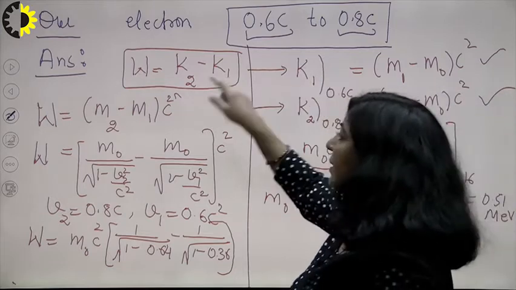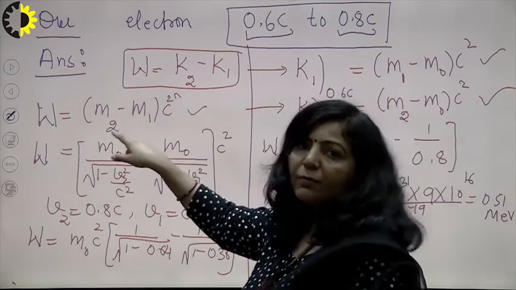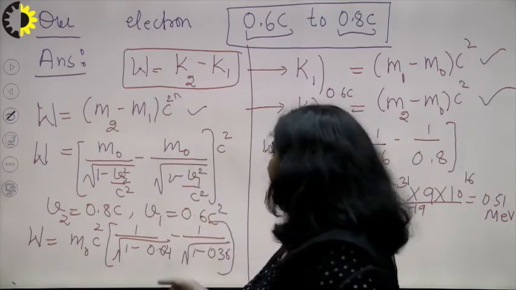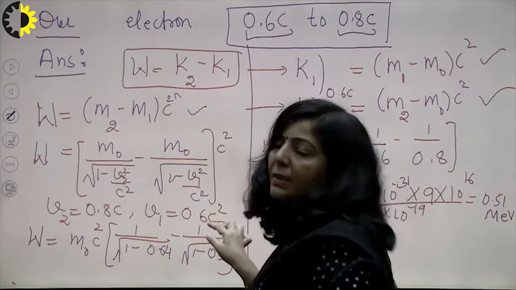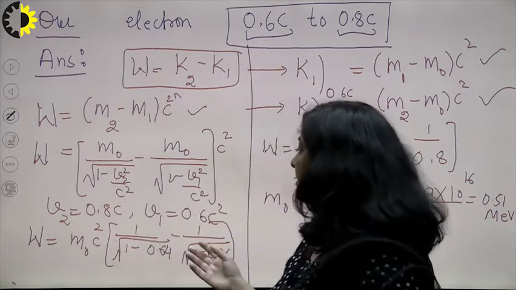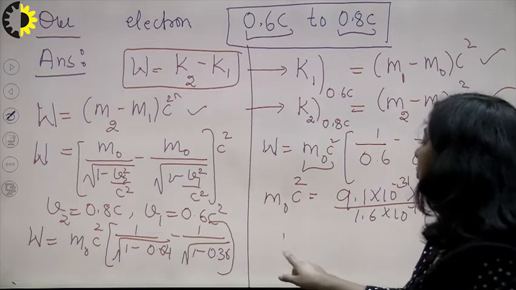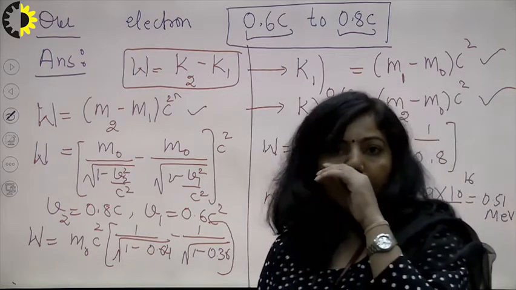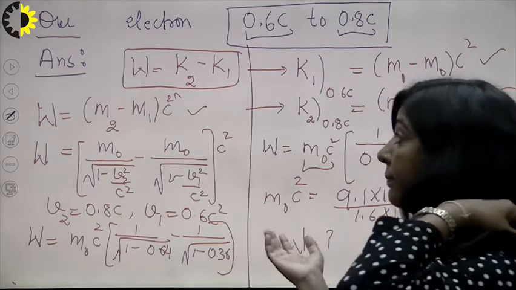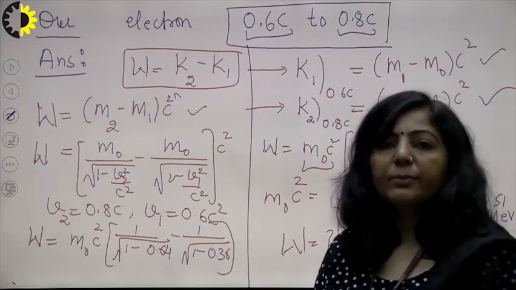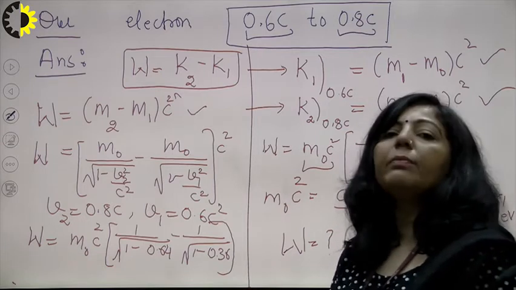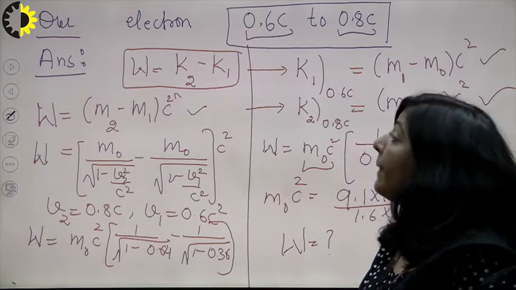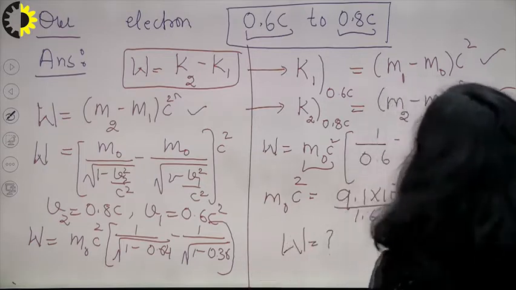So K2 minus K1 is this, and you know the formula for relativistic mass is given by this, where V2 is your 0.8 C and V1 is your 0.6 C. Substitute it, simplify it, and after that you will get the work done to increase the speed of electron from 0.6 C to 0.8 C. So in order to solve such types of numericals, you have to adopt this method, right. Try to solve numericals based upon the concept of relativistic mass and energy. Try to solve all these questions.